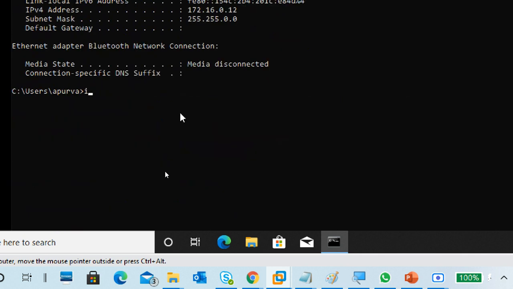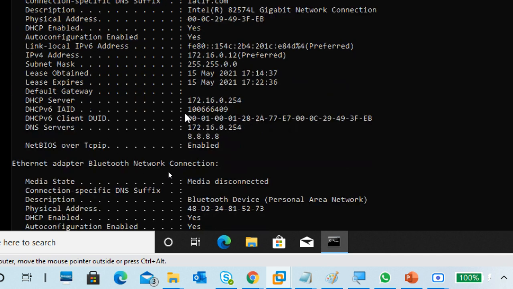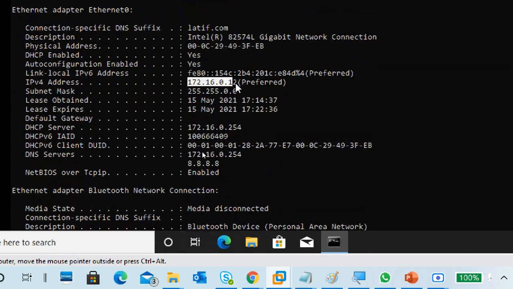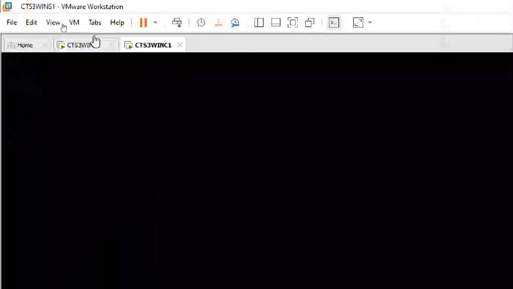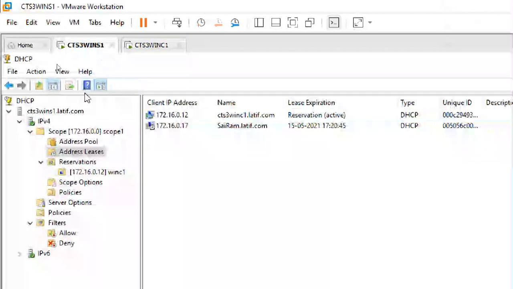If you want to see the complete set, ipconfig /all. See here it is, every detail is there. Okay, so we got 12. Very good. Just refresh here.